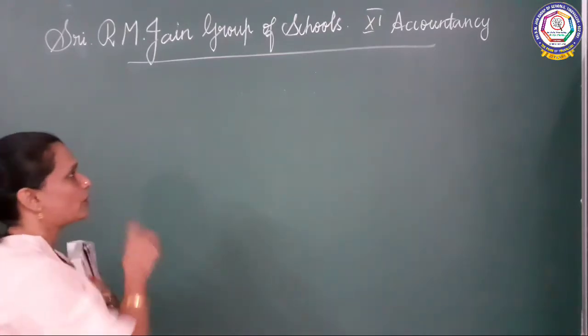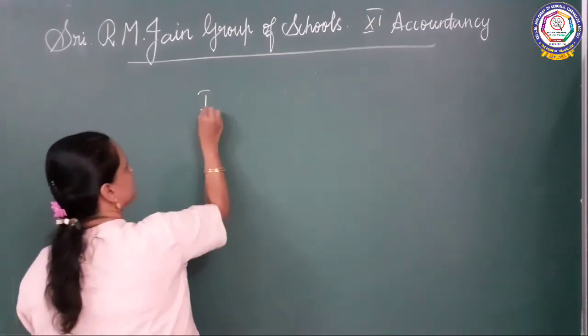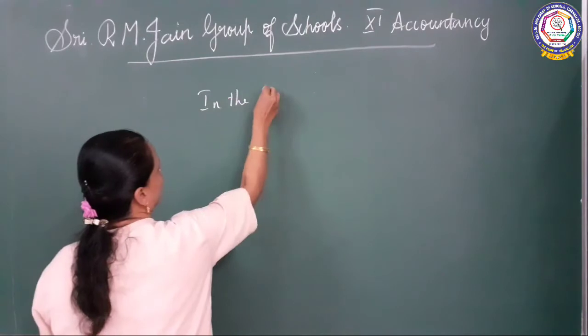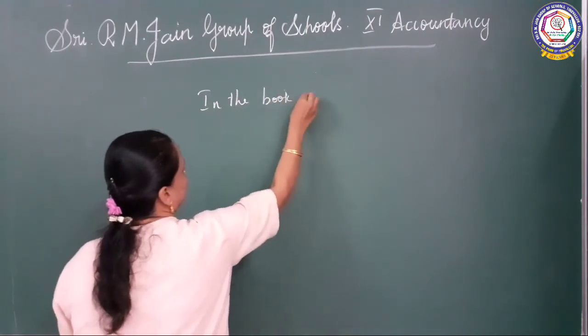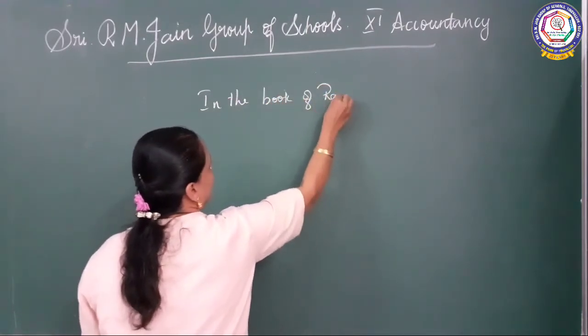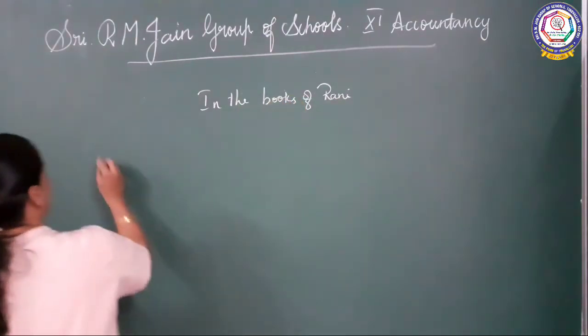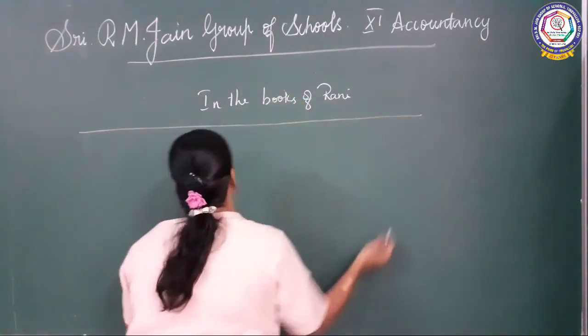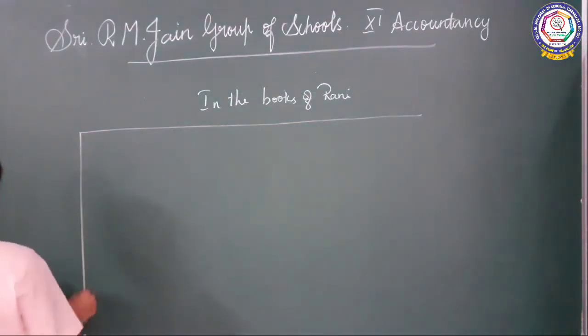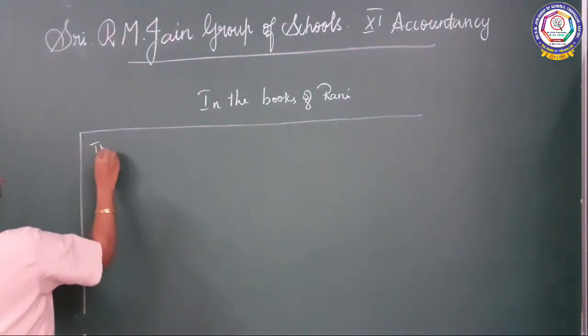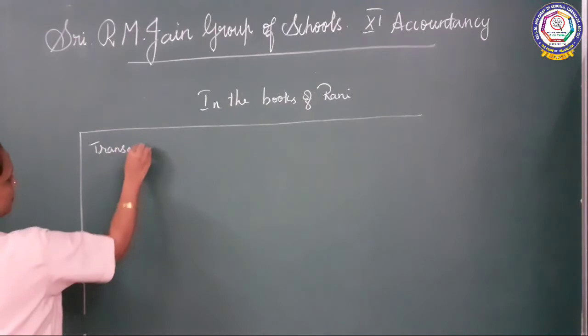First we have to put one table or column. In the book of Rani you have to write. Okay, and then see children, first you have to write transaction.